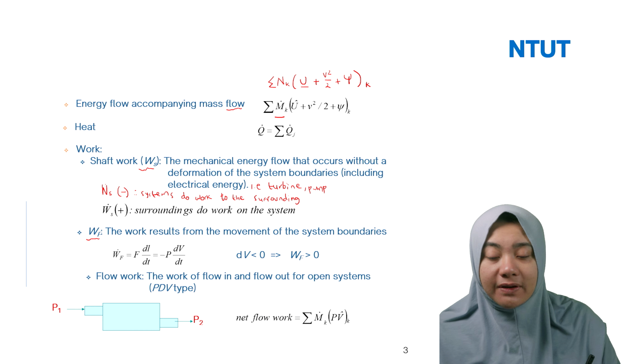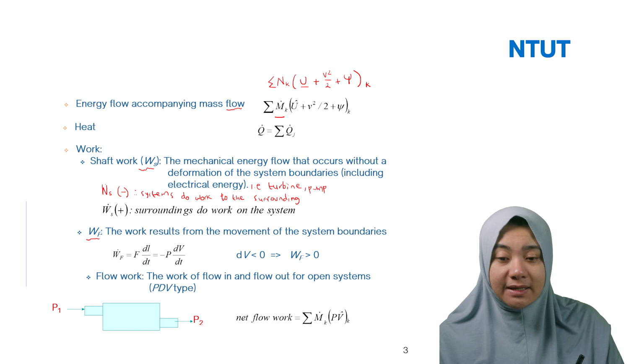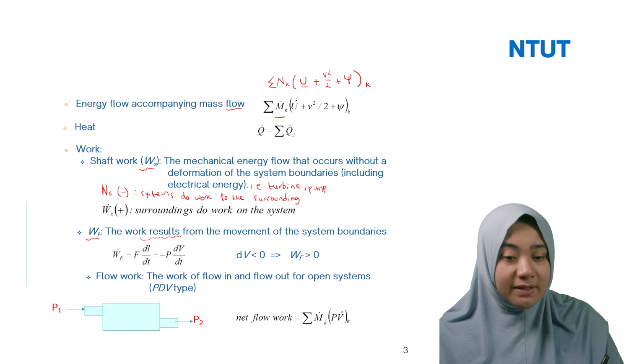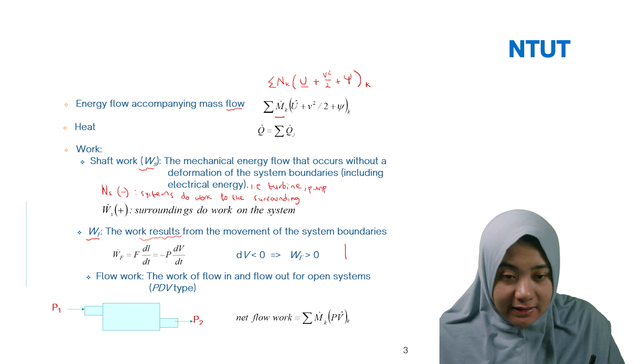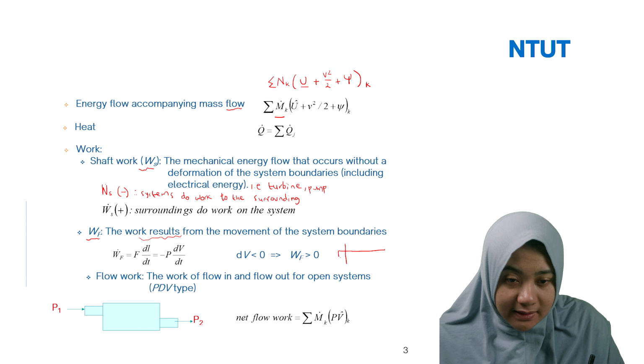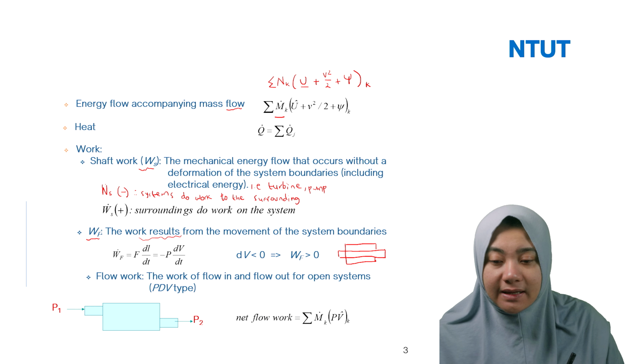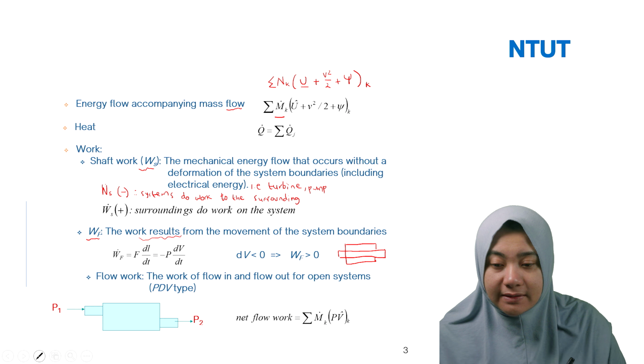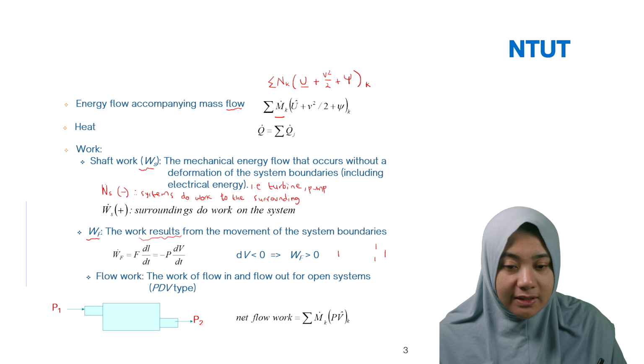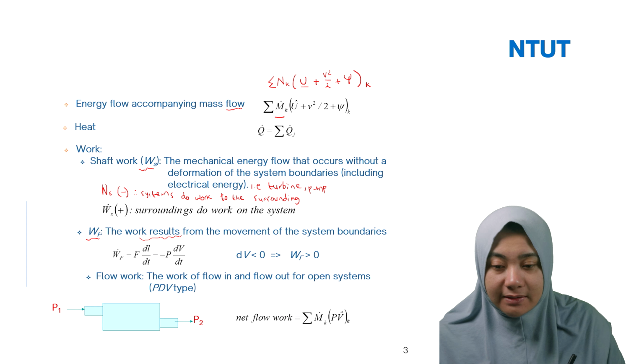And then we also have WF, which is the work resulting from the movement of the system boundaries. For example, if you have a piston, here I have the piston. In this case, you have inside this piston, I think I can make it clearer than this one.